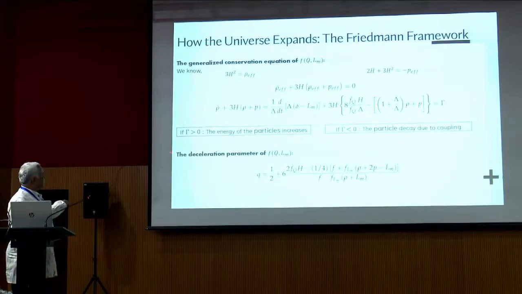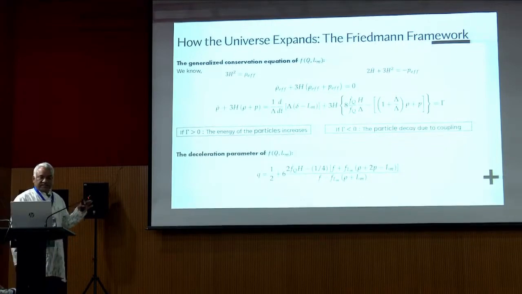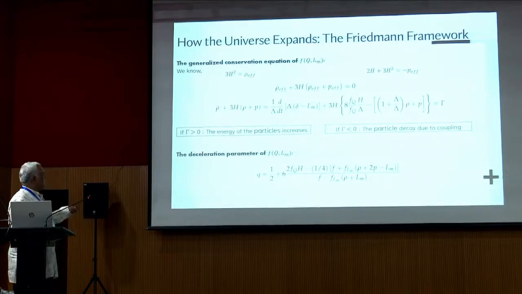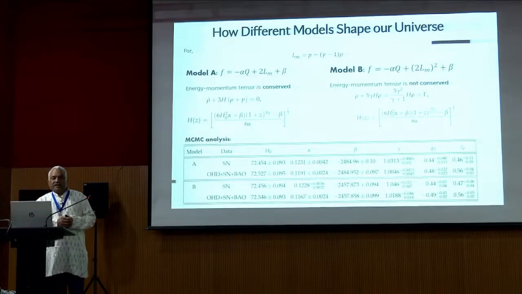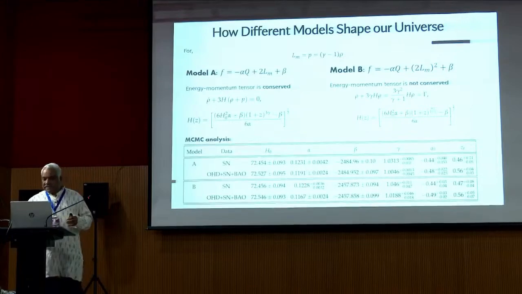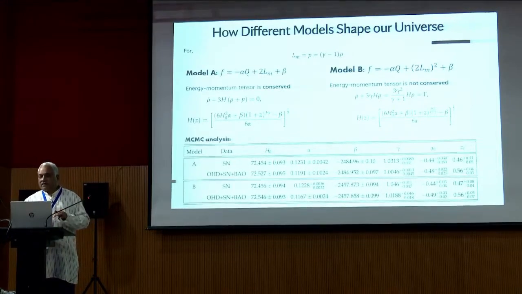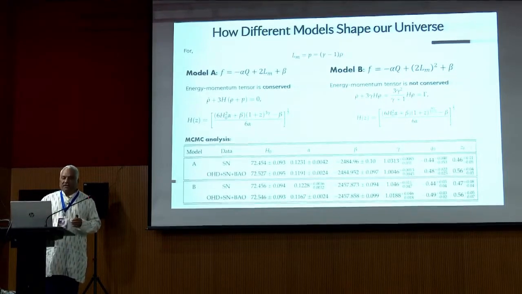Then coming to the deceleration parameter, which tells about the acceleration or deceleration of the model, the deceleration parameter q is given in this equation for this FQLM gravity. Okay, so what we did here: we derived these field equations from the geometry, then we went for the action. After that, we tested this FQLM gravity with two models. The first model is a linear model, and the second is a nonlinear model.